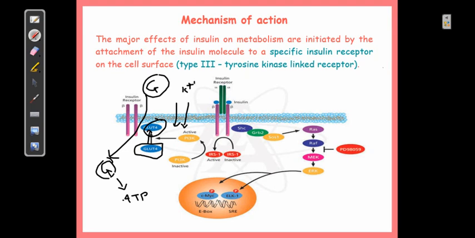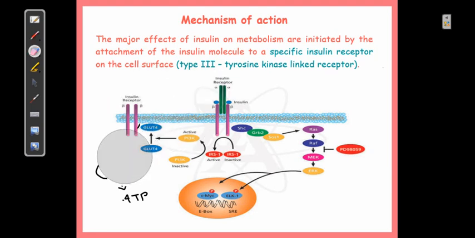Long term effects are definitely through the activation of a sequence of kinases. So RAS, RAF, MEK and ERK, these kinases get activated. Finally these kinases alter gene transcription, and once gene transcription is modified, you can have switching on of genes which are needed for anabolism and switching off of the gene transcription processes which are needed for catabolism. So both things will happen.